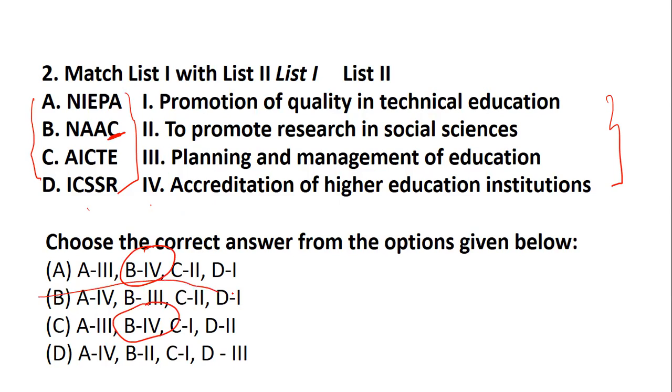So strike out the remaining options and look at those options which are there. Now, AICTE, we know, is All India Council for Technical Education, so basically promoting technical education, and it's nowhere given. So C should be 1. In both the options, C is 1 in option number 3. So ideally your answer should be option number 3, because this is how it comes.